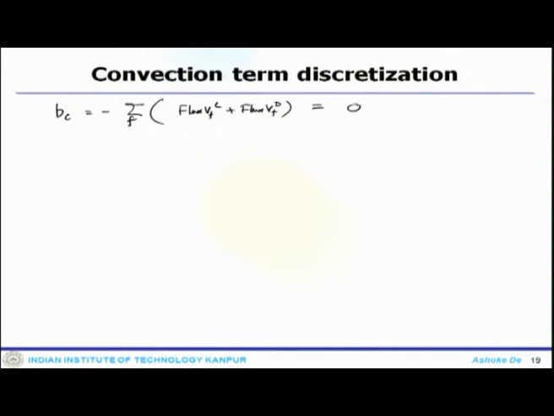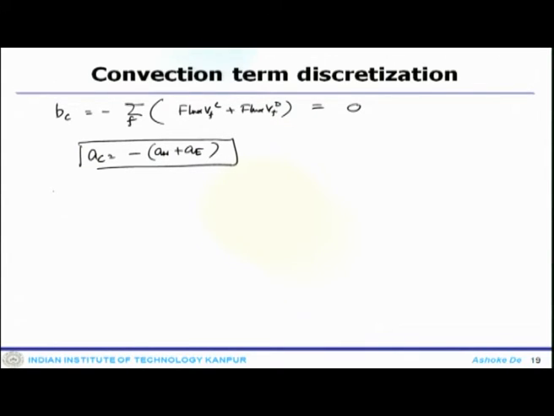So, one can see that upwind scheme yields essentially the negative neighbor coefficients. As the continuity is satisfied, it reads that AC equals minus AW plus AE, which guarantees the boundedness of the property.